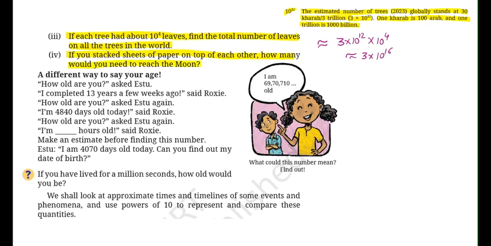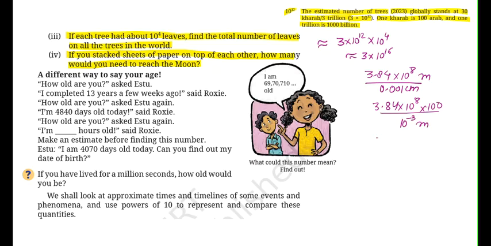Now for this question, we first of all need to know the distance between the earth and the moon, which we have already done in the previous sections, that it is 3.84 into 10 to the power of 8. This is the distance between the earth and the moon, right? And also we have assumed that the thickness of the paper is 0.001 centimeter. Now this distance is in meters and the thickness of the paper is in centimeters. So what we will do, let's convert the distance into centimeters. We will multiply it by 100 and then we have 0.001, which is equal to 10 to the power of minus 3, right? It will be 10 to the power of minus 3 meters.